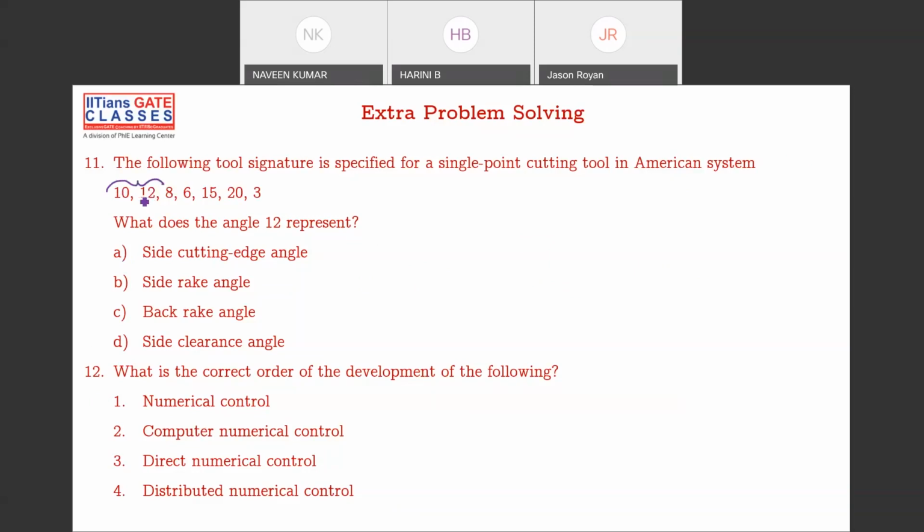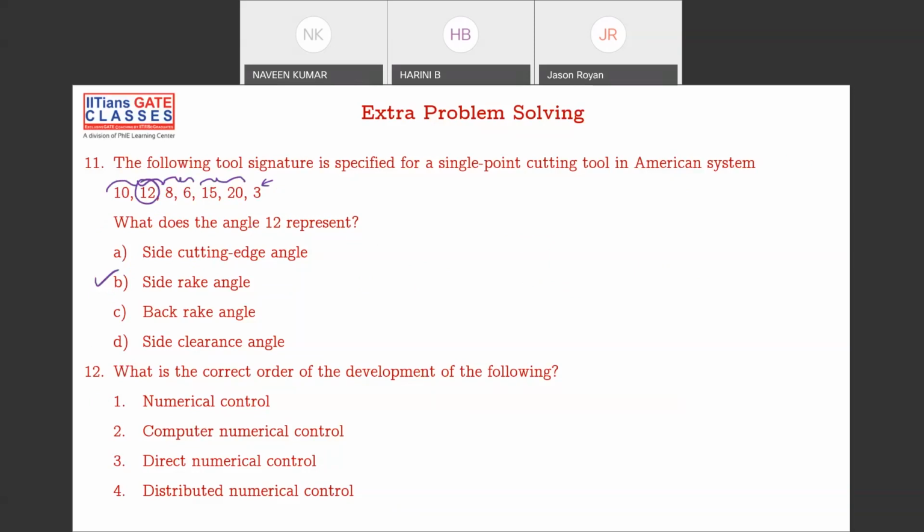What is the first couple? The first couple is rake, and the second one is side rake angle. Simple. The second couple is relief angles. The third couple is cutting edge angles. This is nose radius. That's it. The side rake angle is the answer.